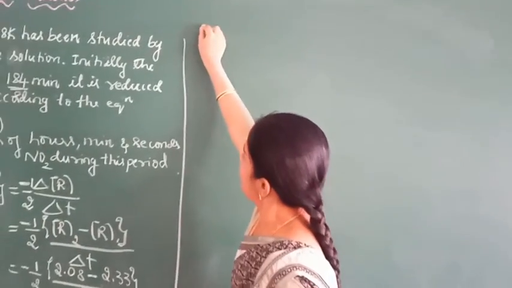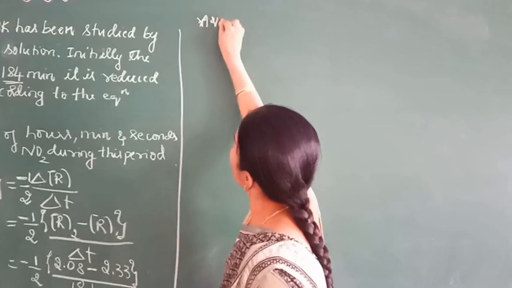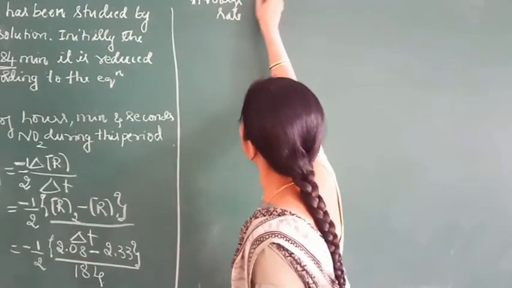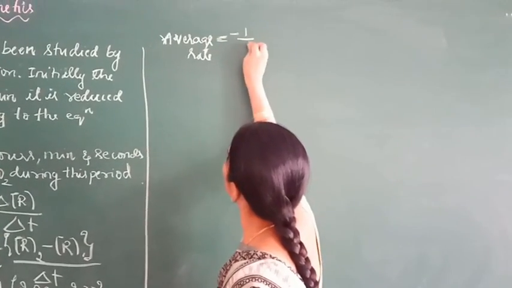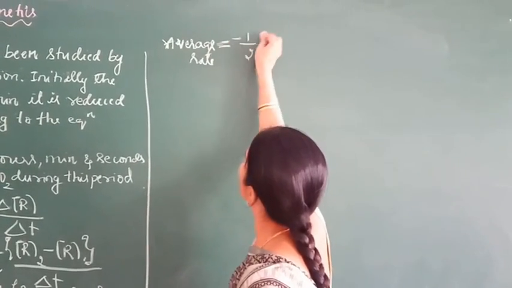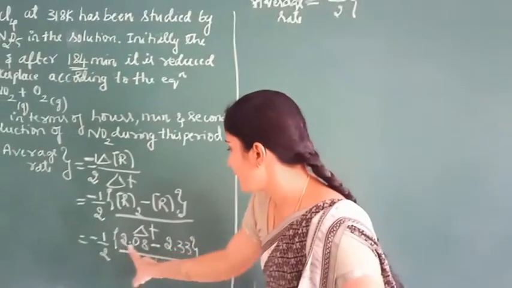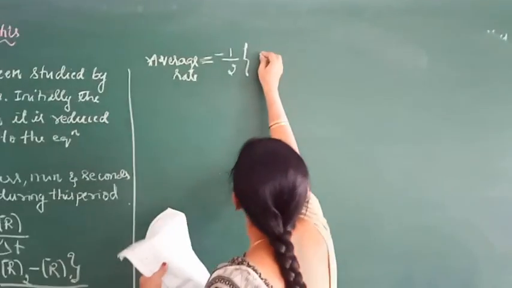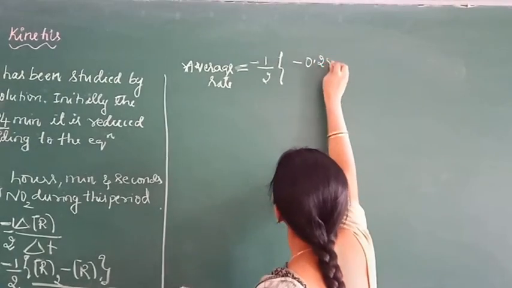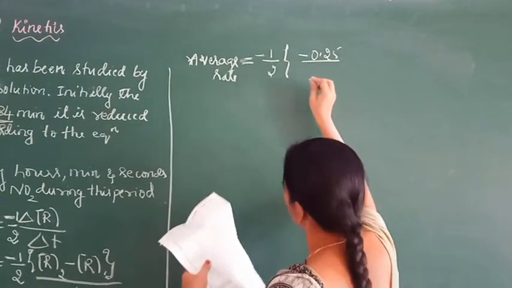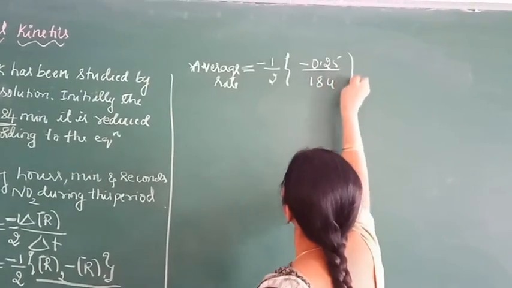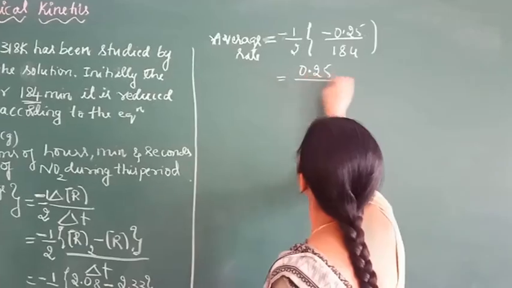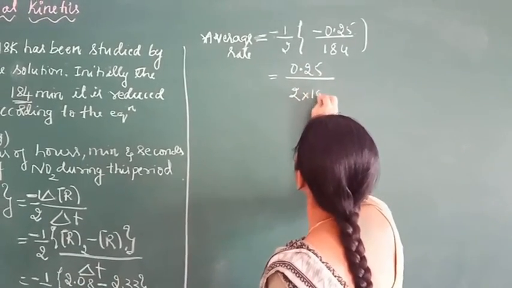So, average rate equals minus 1 by 2, so 2.08 minus 2.33, the value is minus 0.25, divided by 184. Here minus into minus gives plus, therefore 0.25 divided by 2 into 184.